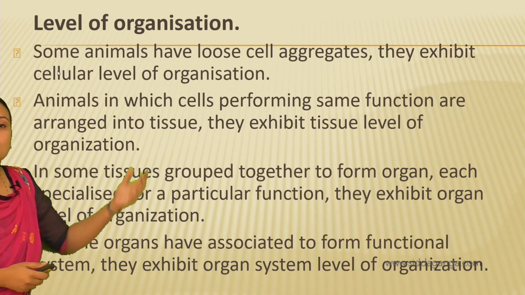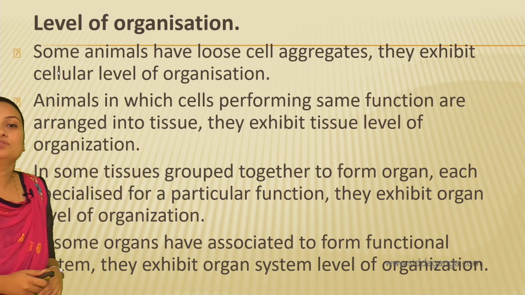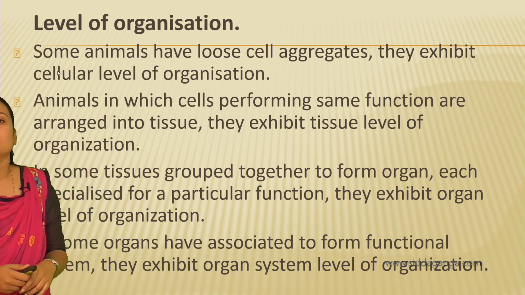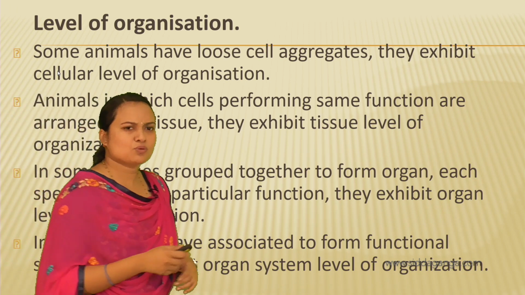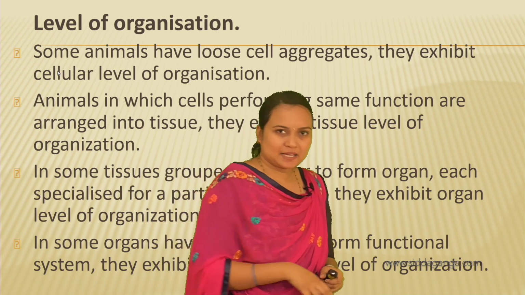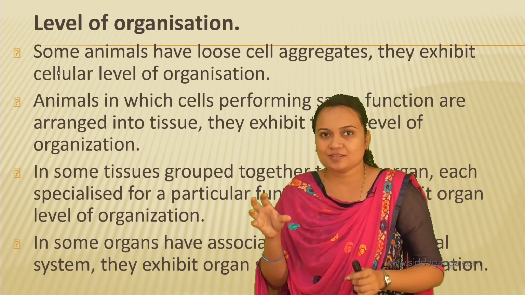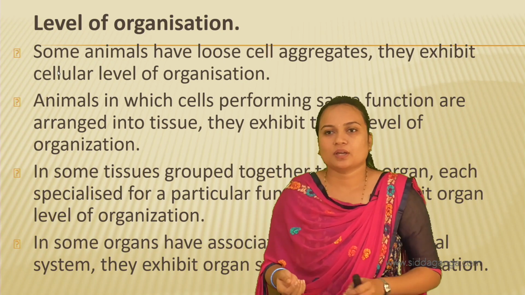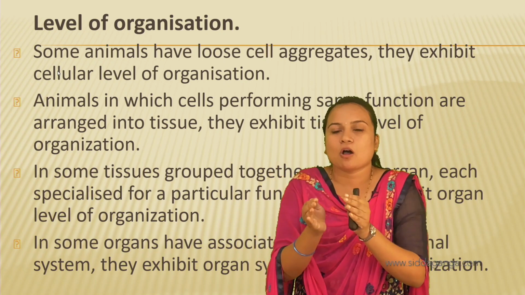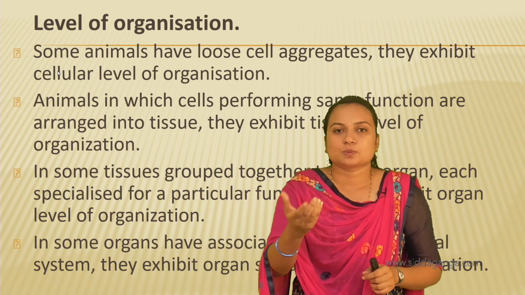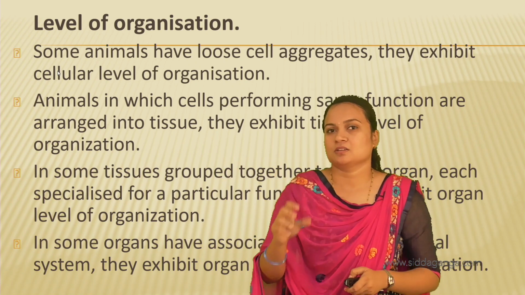Okay, some animals have loose cell aggregates, and they exhibit a cellular level of organization. What do we mean by loose cell aggregates? Here the cells are arranged loosely, not compactly, like a sponge.